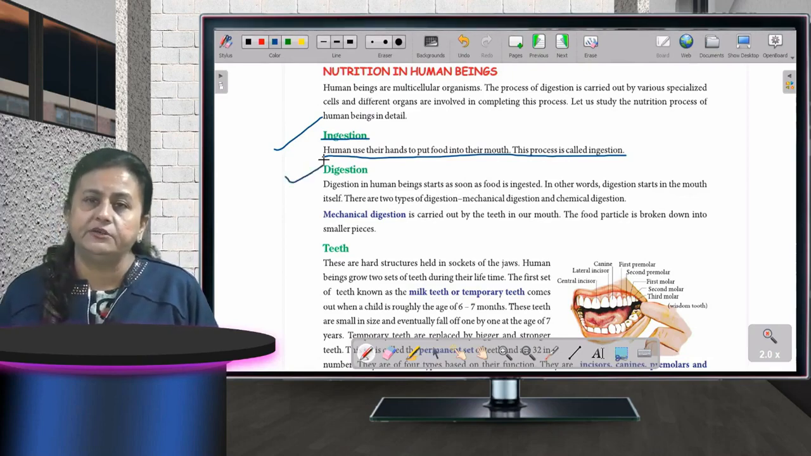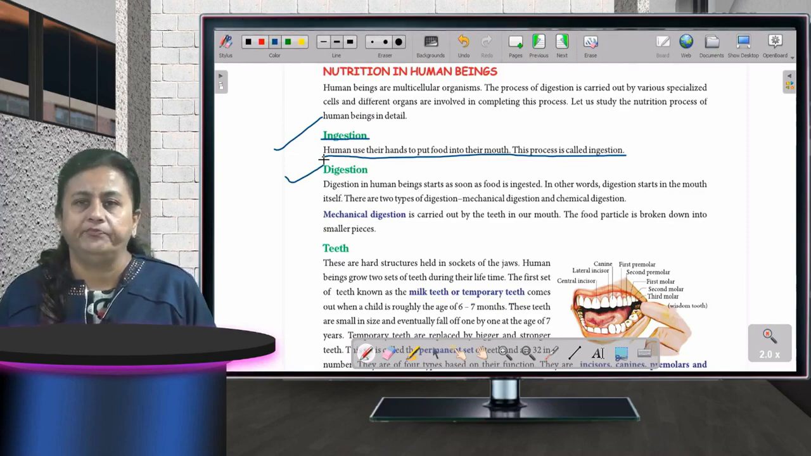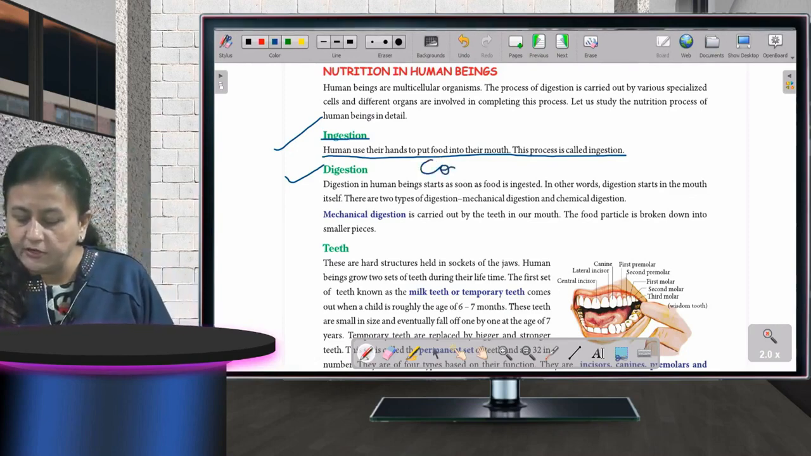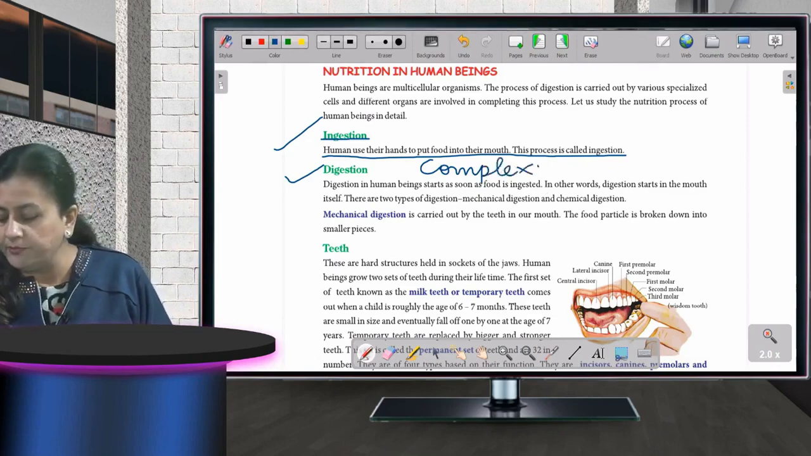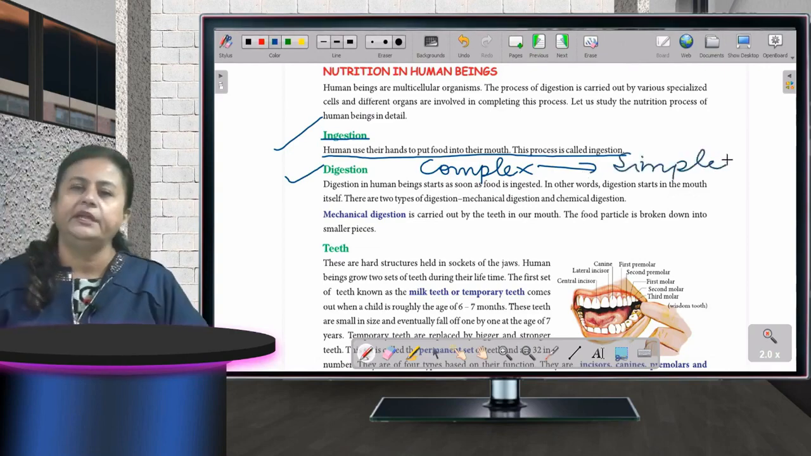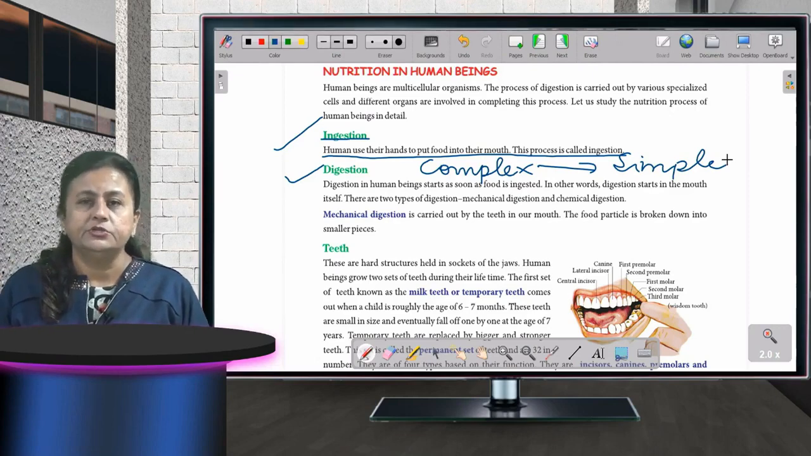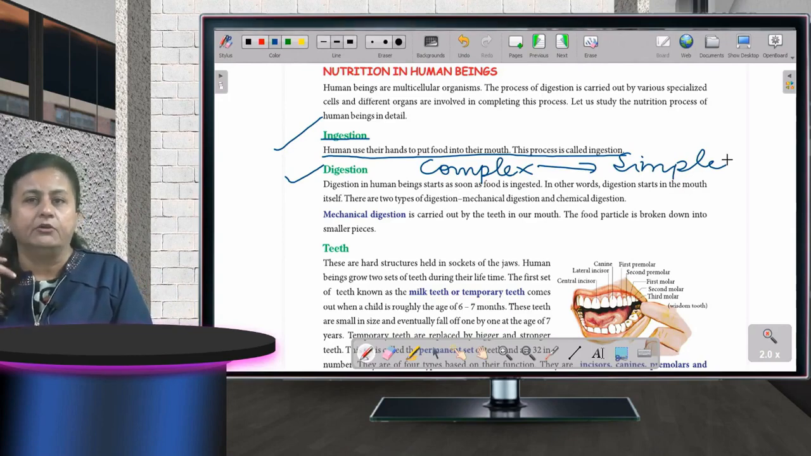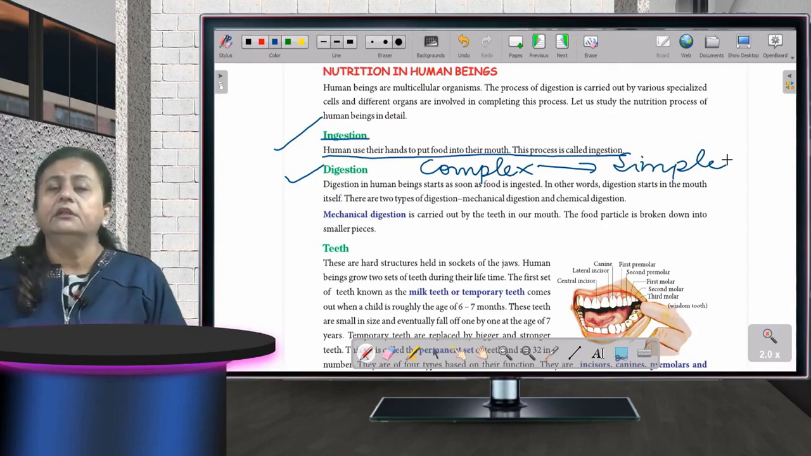Whatever we have eaten cannot be consumed by the body in the same way. It has to be broken down, because the food which we are eating is in complex form. It has to be broken into simple form so that the body can absorb it and use it. So now what is happening? Once the food enters our mouth, two things are going on simultaneously. One is mechanical digestion and the second one is chemical digestion.